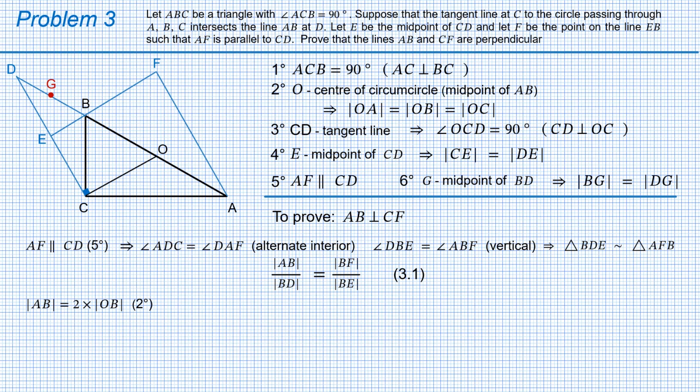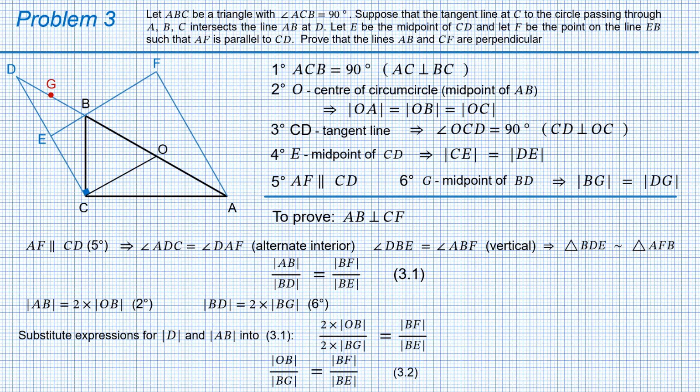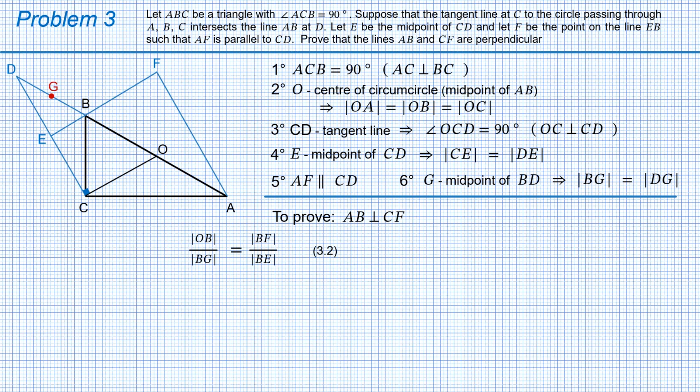Now we can write BD equals 2 times BG and substitute the values of BD and AB into equation 3.1. Factors 2 are cancelled out and we get equation 3.2. BO over BG equals BF over BE. See how we can use equation 3.2. Let's draw segments GE and FO. This brings up two new triangles, BEG and OBF.